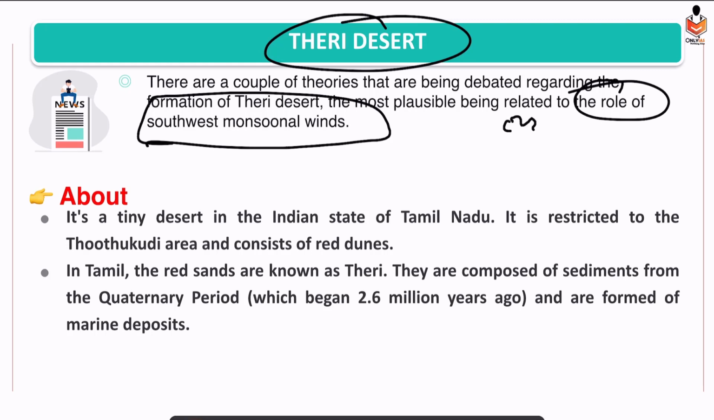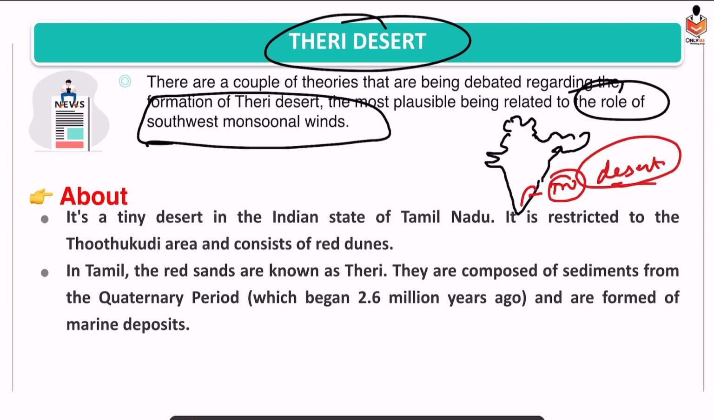So we have India. In India, we have the state of Tamil Nadu. In this we find a tiny desert, which is known as Theri Desert, right? And it consists of red dunes. We have sand dunes, so it has red soil. Because of that, it has sand dunes. And where is this Theri Desert located?